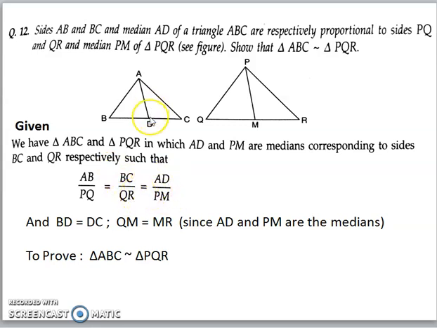And also, since AD is the median, it divides the opposite side BC into equal halves. So we can say that BD is equal to DC. Same way in triangle PQR, PM is the median. So QM will be equal to MR. So that is also given. We have to prove that triangle ABC is similar to triangle PQR.